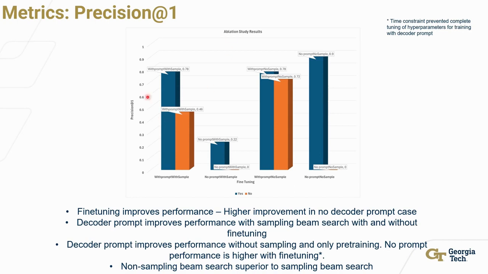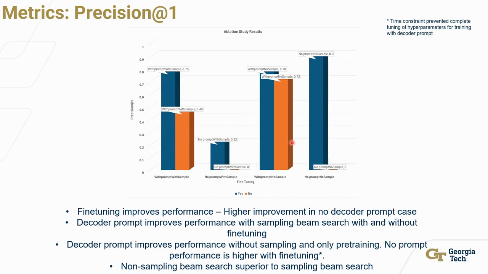First, we show that the fine-tuned and pre-trained model is superior to the pre-trained only model for all cases. Then we show that the no sample case is superior to the with sample case, as it is more consistent and repetitive. Then we demonstrate that the with decoder prompt case is superior for both pre-trained only and fine-tuned models for the with sample case.